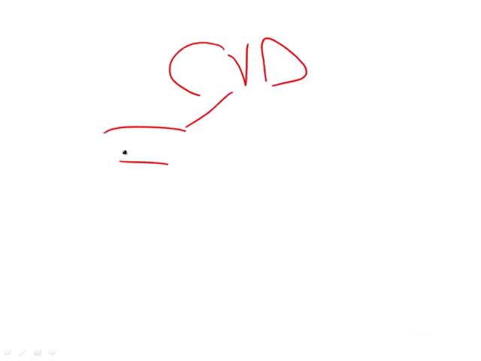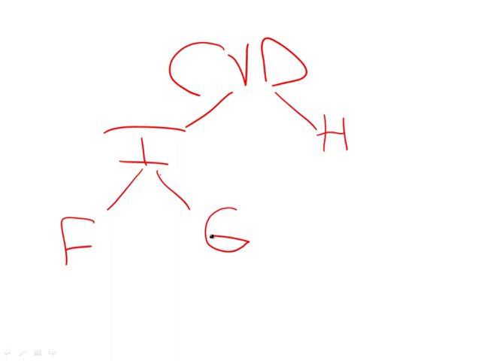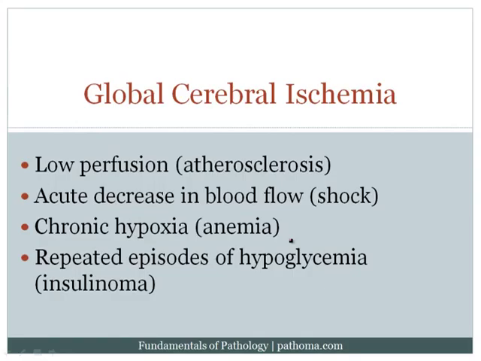Now, the first example would be global cerebral ischemia, but before we go there, why don't we just highlight a paradigm? So here's cerebrovascular disease, and of course it can be due to ischemia or it can be due to hemorrhage. Now, when you have ischemia, that ischemia can be focal, or it can be global. And by focal, we mean that it involves a region of the brain, and by global, we mean that it diffusely involves the entire brain. And so global is called global cerebral ischemia, and that's what your text is referring to here.